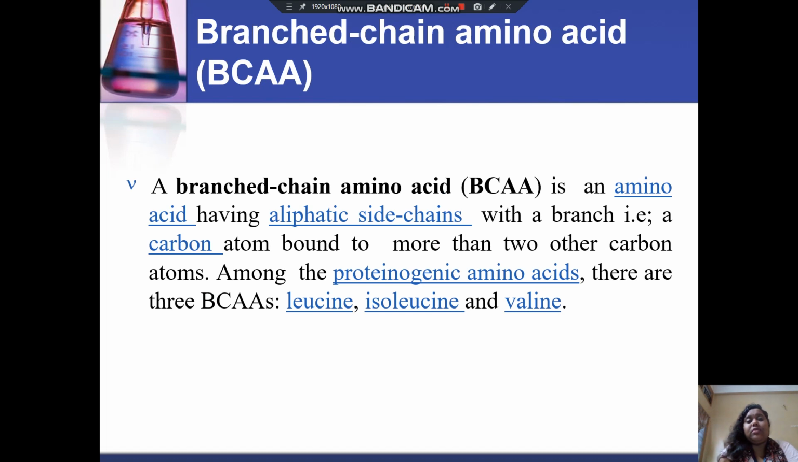Now discussing the branched chain amino acid, that is BCAA. A branched chain amino acid is an amino acid having aliphatic side chains with a branch, that is a carbon atom bound to more than 2 other carbon atoms. Among the proteinogenic amino acids, there are 3 branched chain amino acids and they are leucine, isoleucine and valine.